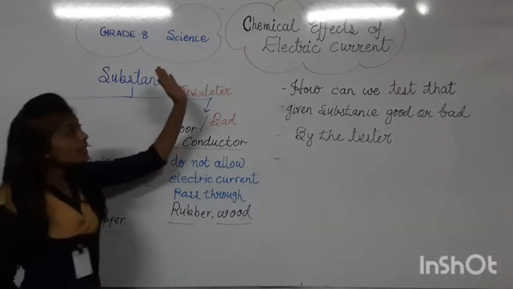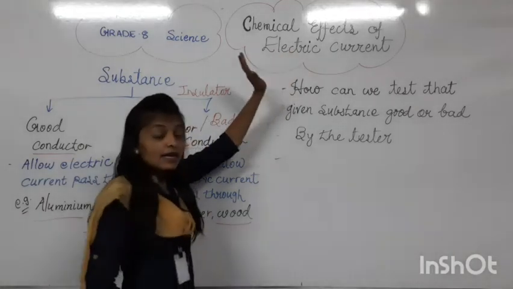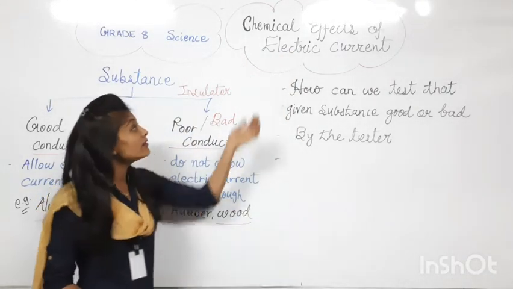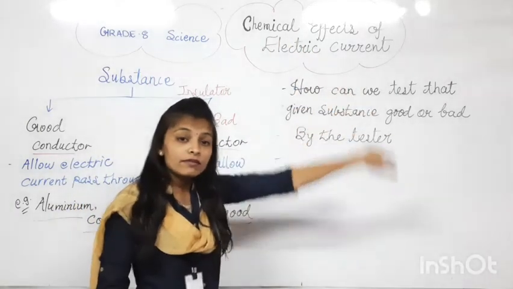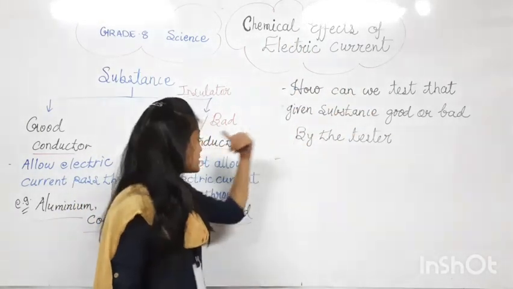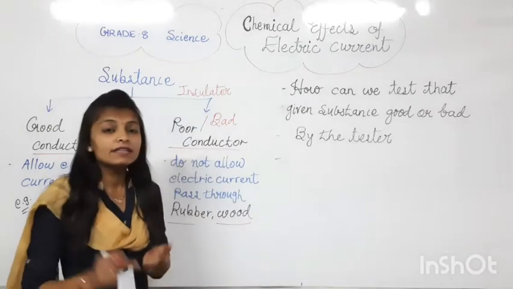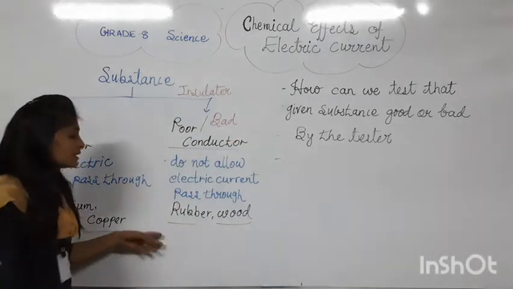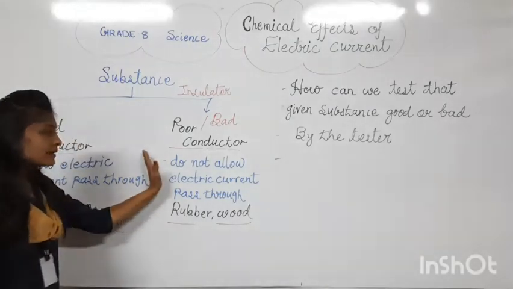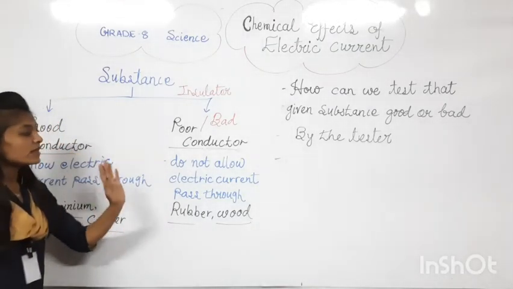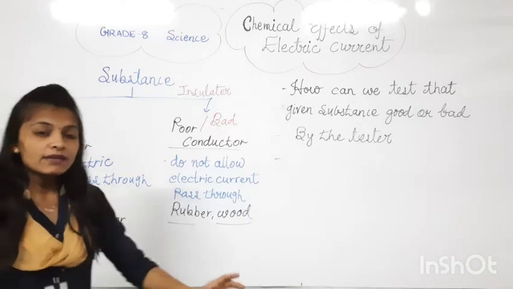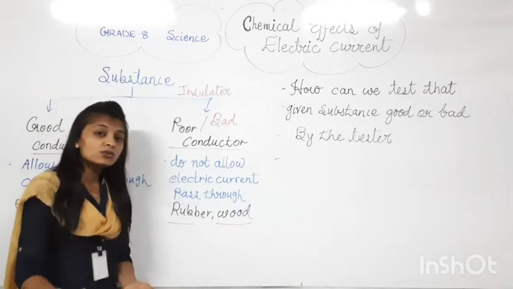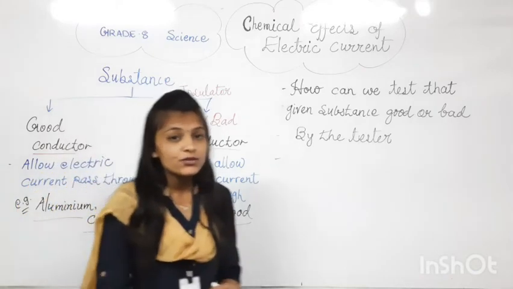We have to study the chemical effect of electric current. If electric current passes, then we will see what its effect will be. So before that we have to be clear about conductors, whether good or poor. Now, one question is there in our mind. There are two kinds of substances, good conductors and poor conductors, but how can we know whether a substance is good or bad? With the help of which instrument?